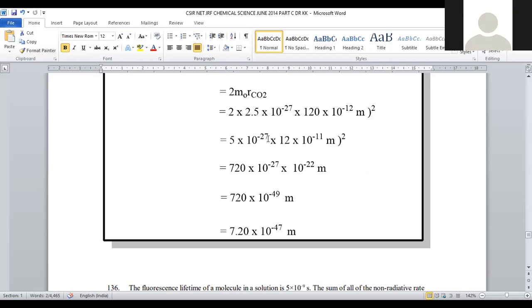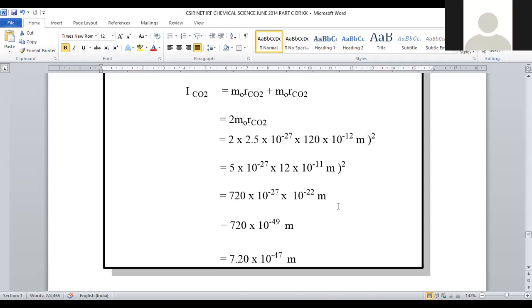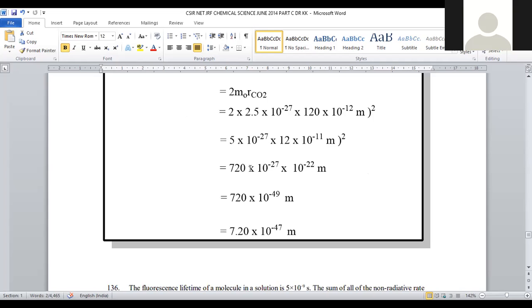Then we will go with 5 into 10 to the power minus 27 into 12 into 10 to the power minus 11 whole square, because here the value is doubled, right? So it will become 720 into 10 to the power minus 27 into 10 to the power minus 22, because we have to double this value.